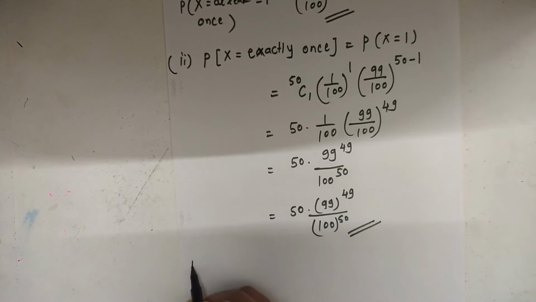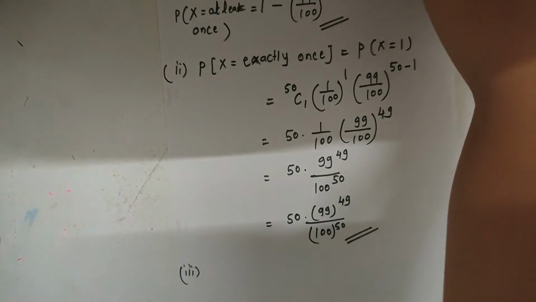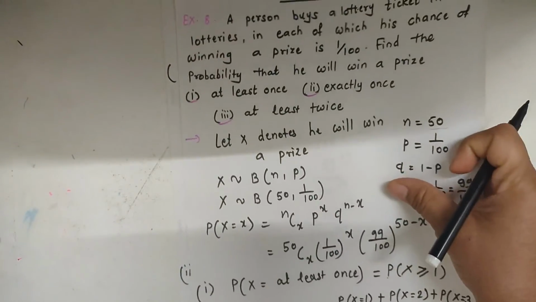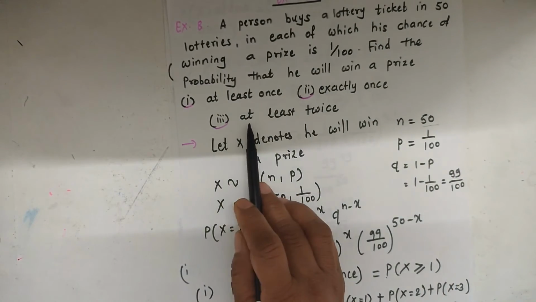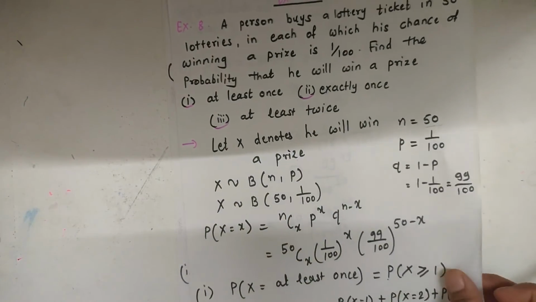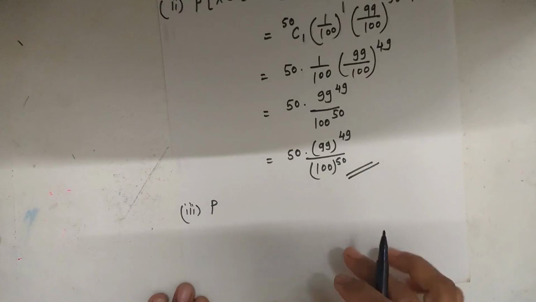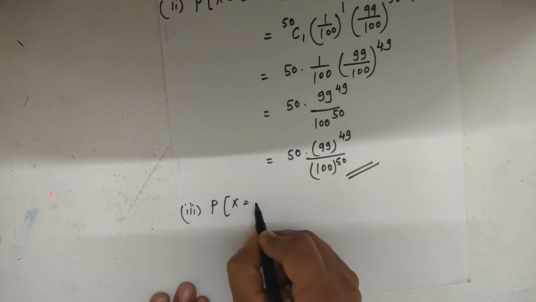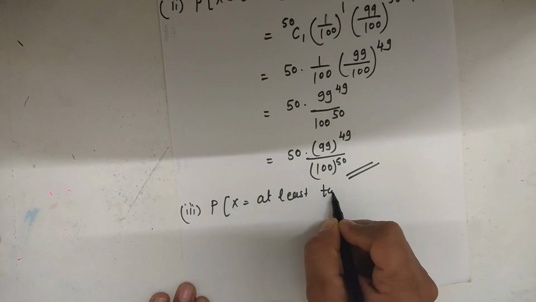Now the third question is the probability for at least twice, the probability that he will win a prize. Then the third condition is at least twice. So for this condition, the probability for x is equal to at least twice.